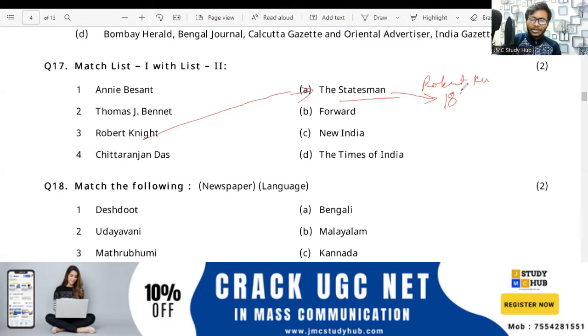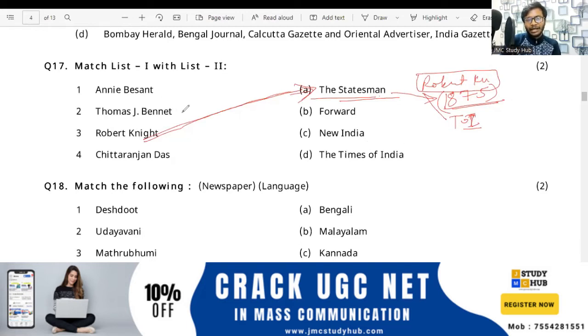Please write in the chat box the Statesman newspaper, everybody. Please tell quickly. So this is 1875. Yes Manju, yes, 1875. He started the newspaper, the Statesman. And about Robert Knight, you should know that he was also the editor of the Times of India as well as the founding editor of the Statesman. So this is the Statesman.